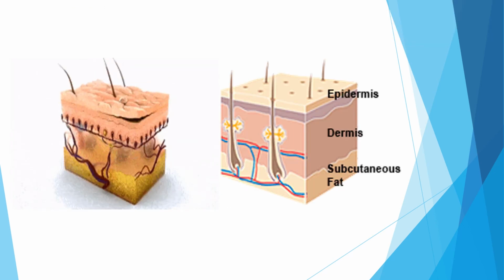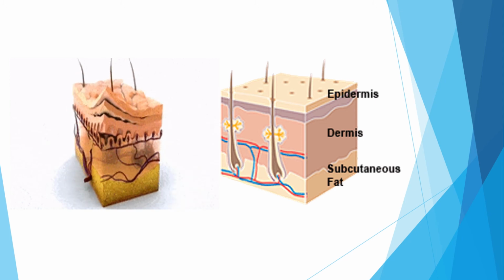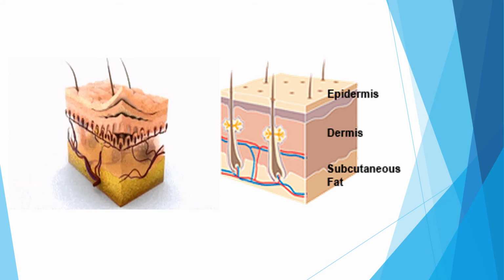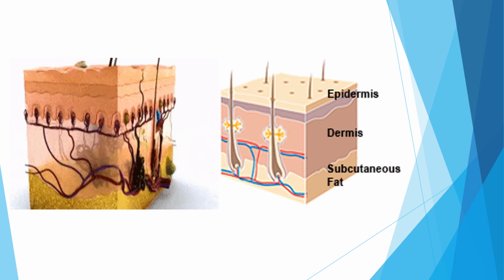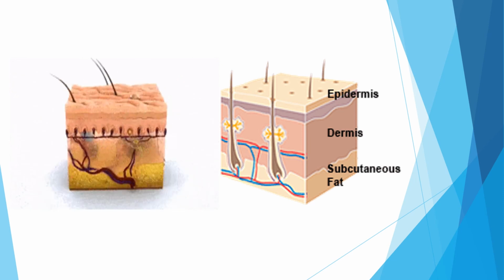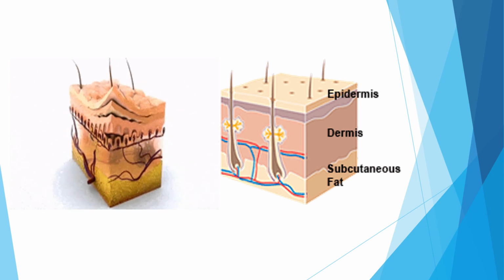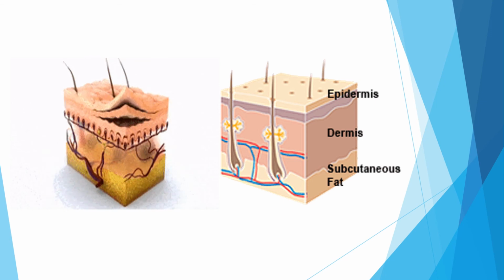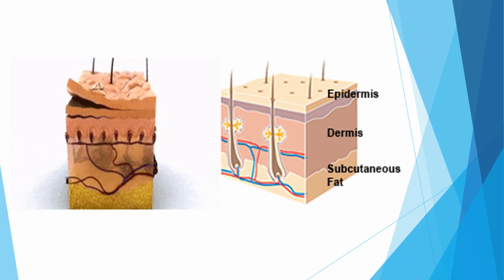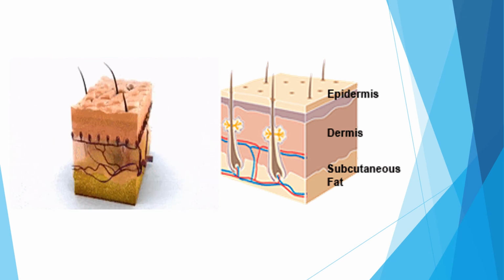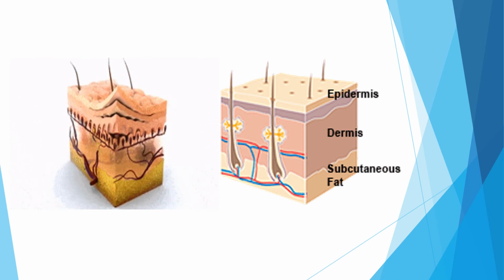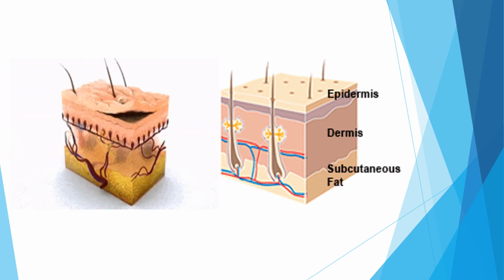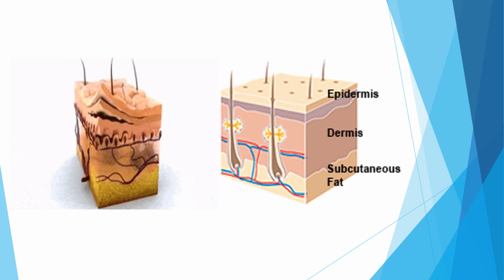You can see the different layers of the skin. Yes students, you can see the picture of the skin. It has different layers. Okay, we can observe the epidermis and dermis. Look very closely at the picture. Here some hair is present on the outer surface. The dermis layer is below the epidermis. The epidermis is the top layer of the skin, and the fat layers are present. You can see the fat layers present.